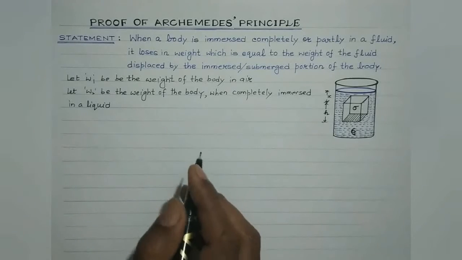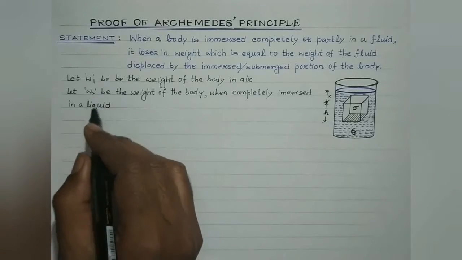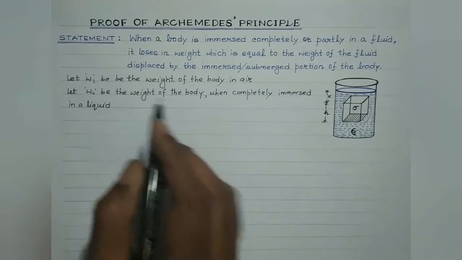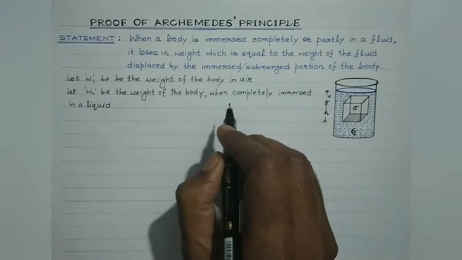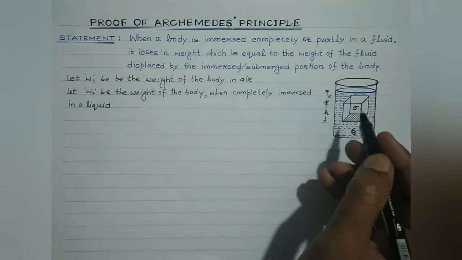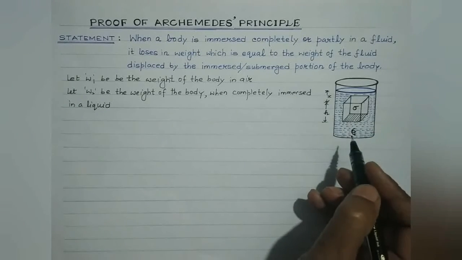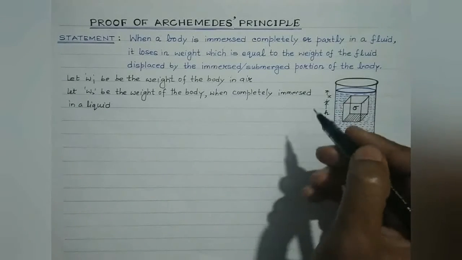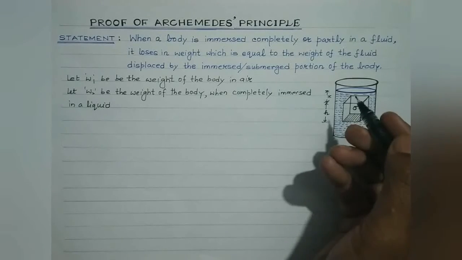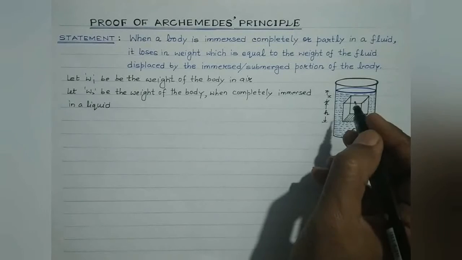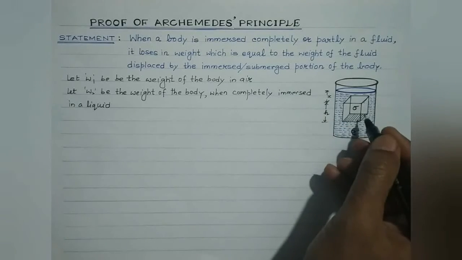Now students, loss in weight of the body inside the liquid would be obviously W1 minus W2. We know that the weight of a body in air or vacuum is maximum. Whenever a body is immersed in a fluid, then the fluid exerts upon the body a net upward force, which is known as upthrust or buoyancy. This force is also known as buoyant force. Due to this upward force, the body loses in weight when it is immersed in a liquid.